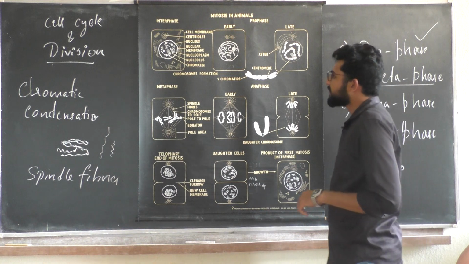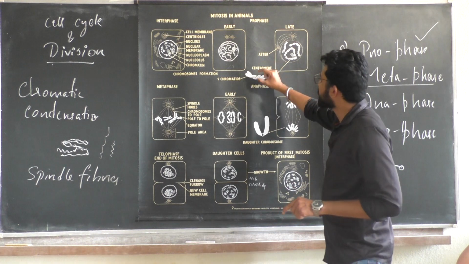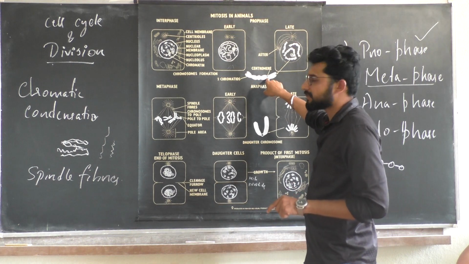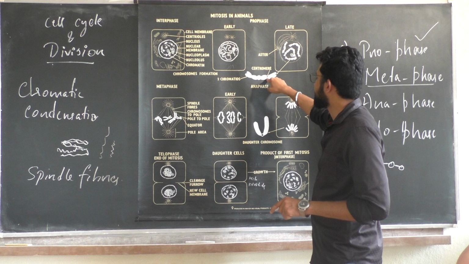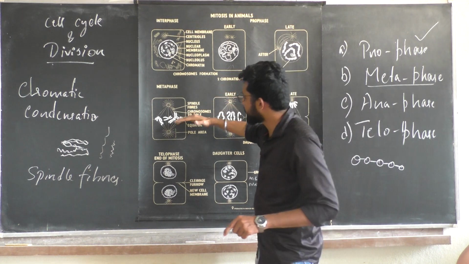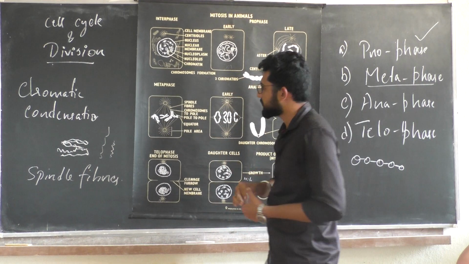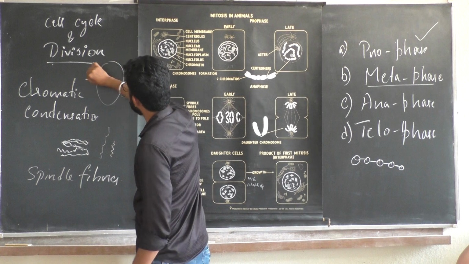Now we are entering the stage of metaphase, where the chromosomes, which are held by the centromere, will be arranged at the center, the equatorial region, the middle. Say this is a globe, then this is the equatorial region, right?